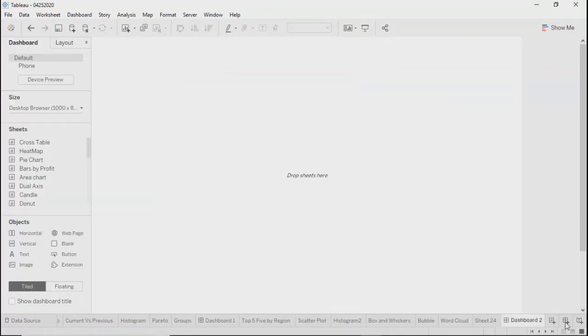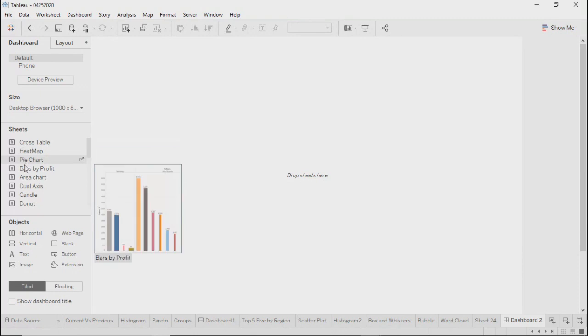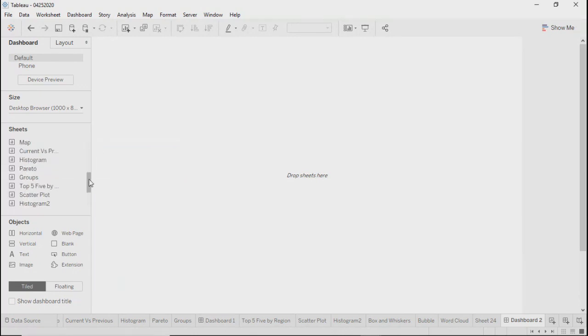Now, as soon as we have added a dashboard, a new area got added. It says drop sheets here, which means these are your individual sheets. You can drag them onto this particular area, all the sheets which you see in your workbook.